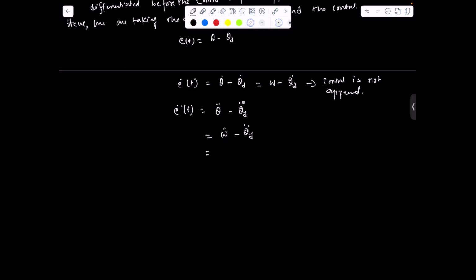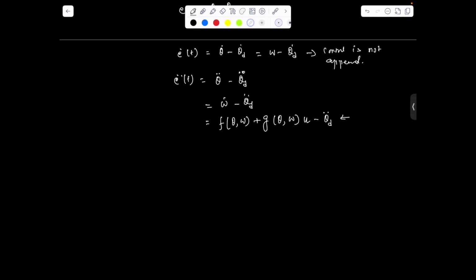This is a very easy process to design the control: f of theta omega plus g of theta omega u minus theta d double dot. So you can see that control appears.